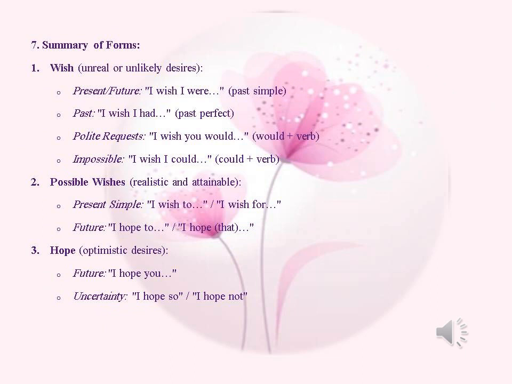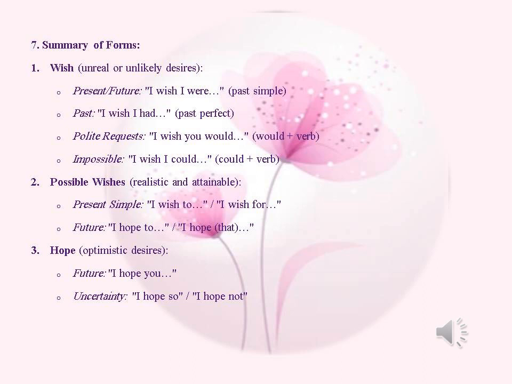The summary of both forms. Wish and hope can be summarized in the following way. Wish is often used with unreal or unlikely desires, and 4 cases are to be remembered here. Case number 1, in present or future, as in I wish I were, and there must be a complement here. Second, with past, as in I wish I had, and there must be a complement here as well. Third, polite request, I wish you would, and there must be a complement. And fourth, in impossible cases, as in I wish I could, and there must also be a complement.